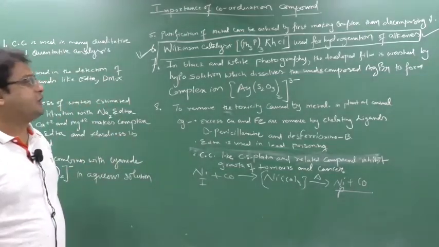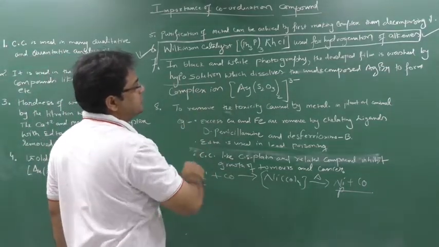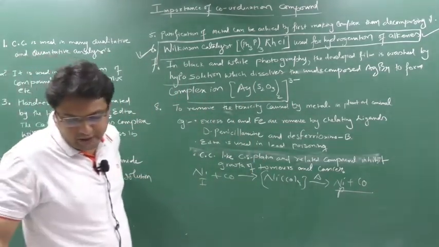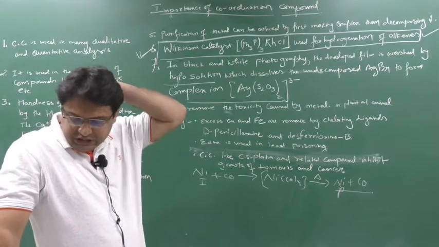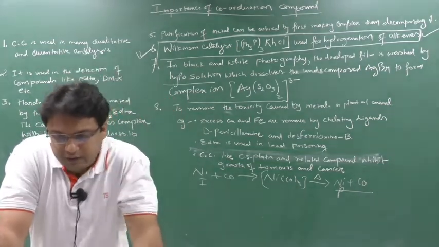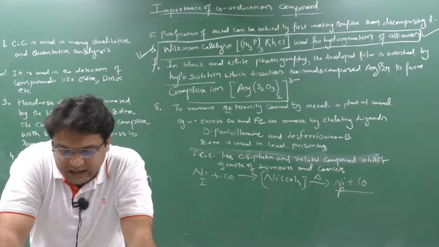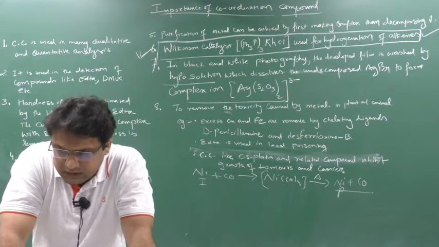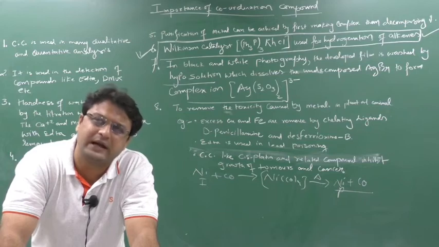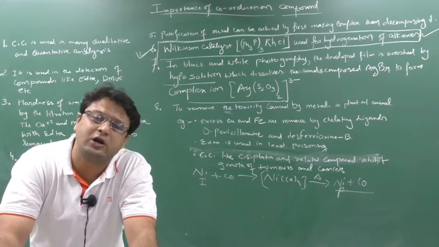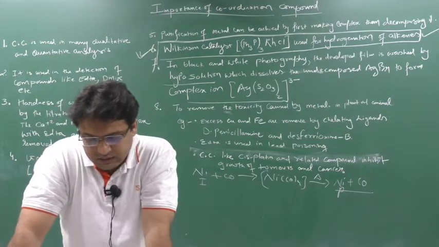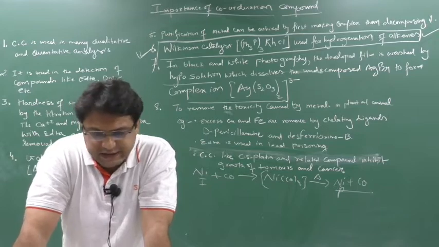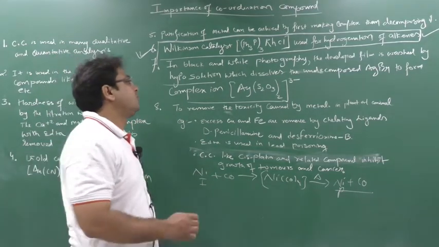It is used in black and white photography. The film is developed first, and then stabilized by washing with hypo solution, which dissolves the AgBr and forms a complex. So this is also one kind of complex, and this you also write down. Black and white film is stabilized by washing with hypo solution, which dissolves AgBr and forms a complex.